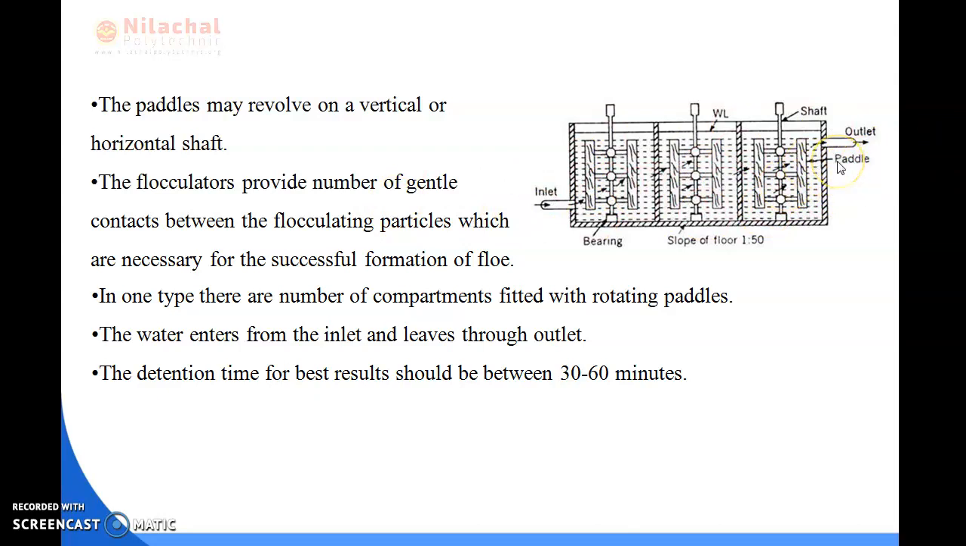The paddle may revolve on a vertical or a horizontal shaft, and here you can see the inlet where the water is entering, and here the outlet, where the water is flowing out. The flocculators mainly provide a number of gentle contacts between the flocculating particles, which are necessary for the successful formation of floc. The water enters from the inlet and leaves through the outlet here. And the detention time for this is mainly 30 to 60 minutes.